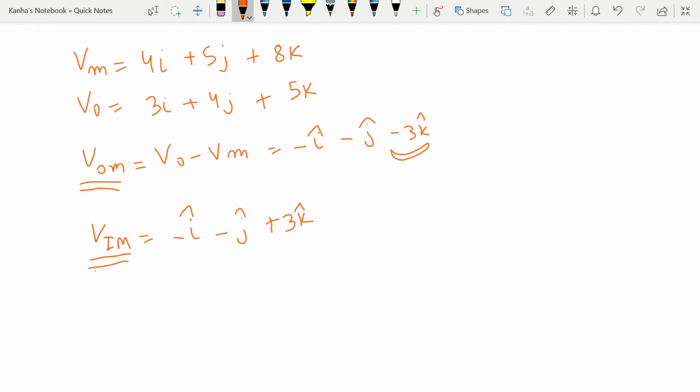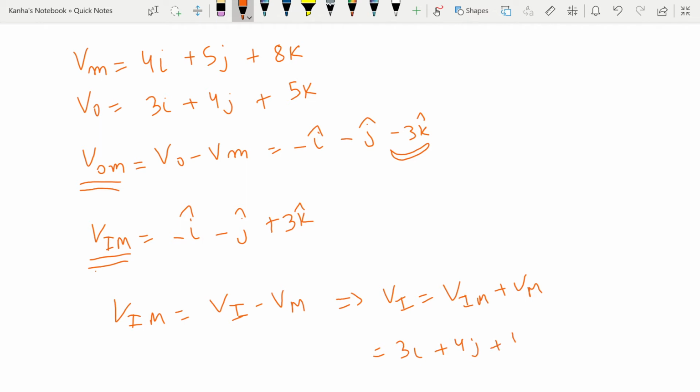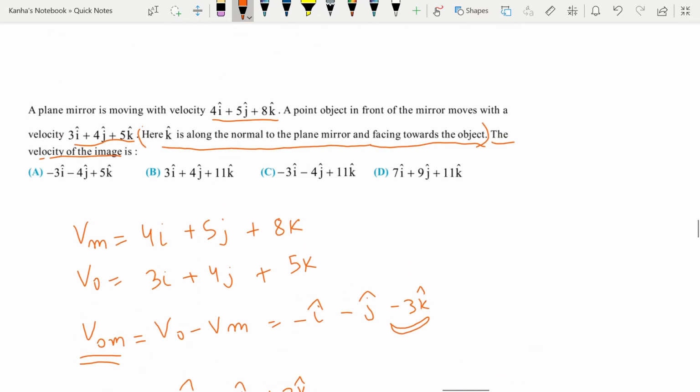I need to find the velocity of image. So Vim is equal to Vi minus Vm, velocity of image minus velocity of mirror. You already know the velocity of mirror. I can write my Vi to be equal to Vim plus velocity of mirror, which is nothing but 3i plus 4j plus 11k.